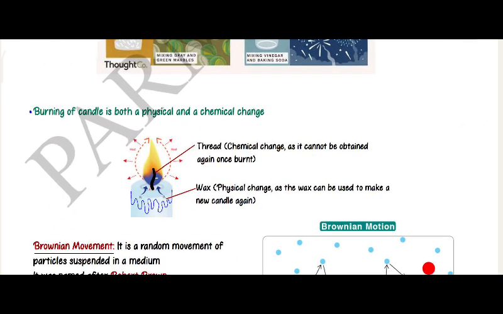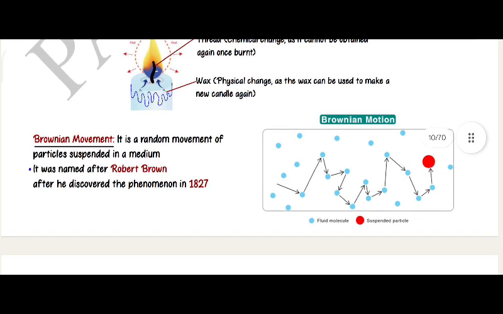Burning of a candle is both a physical and a chemical change. Thread, chemical change, as it cannot be obtained again once burnt. Wax, physical change, as wax can be used to make a new candle again.